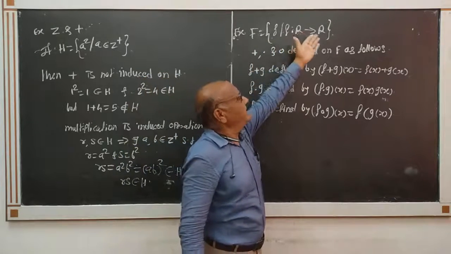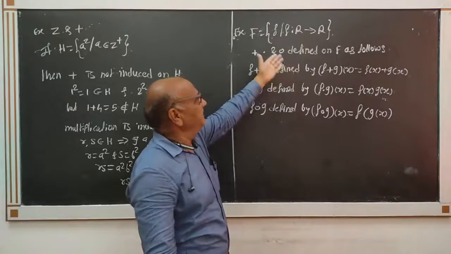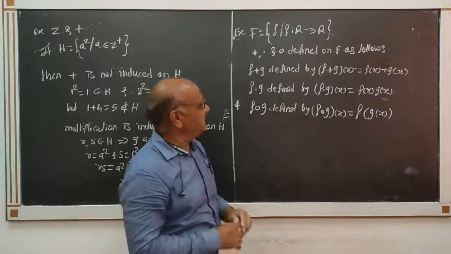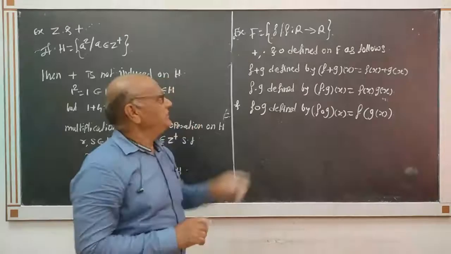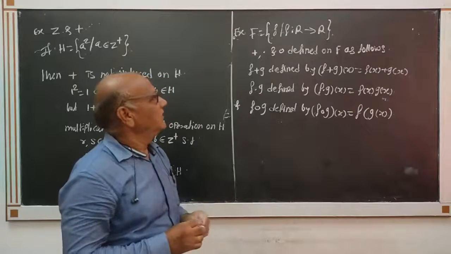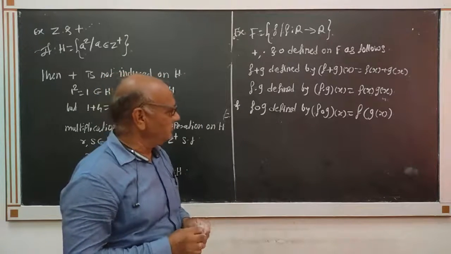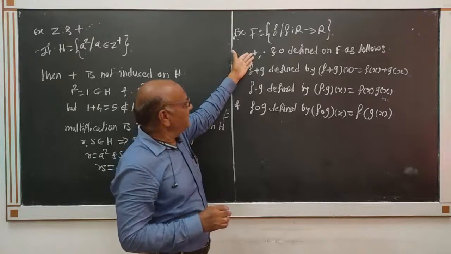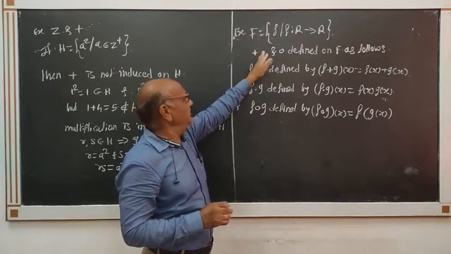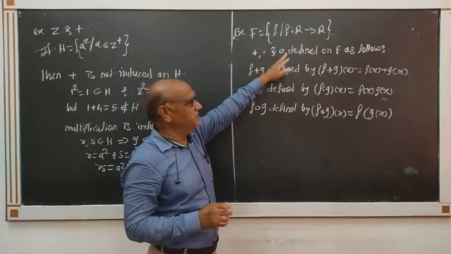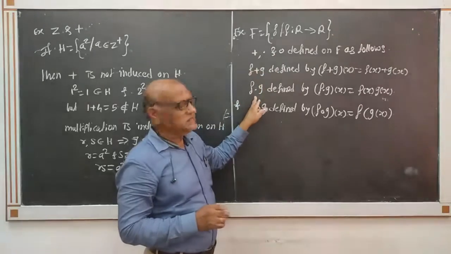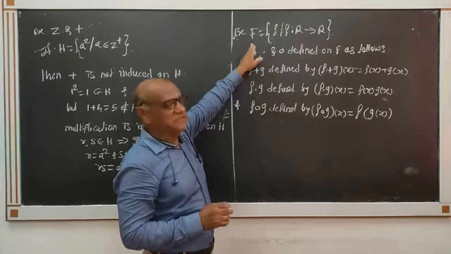Here domain and codomain are the same, that means the codomain of the first function is equal to the domain of the second function, so the composition function exists. These three operations, addition of functions, multiplication of functions and composition of functions, are binary operations on this set.